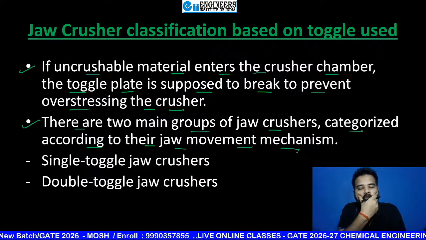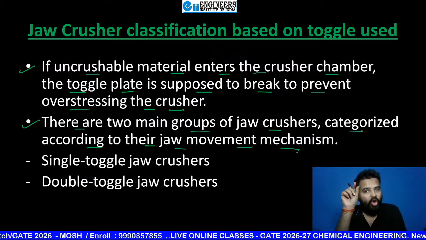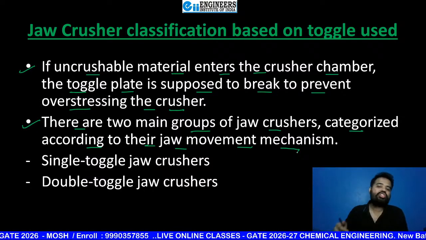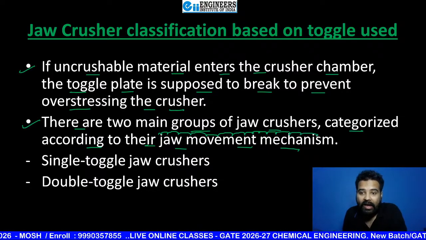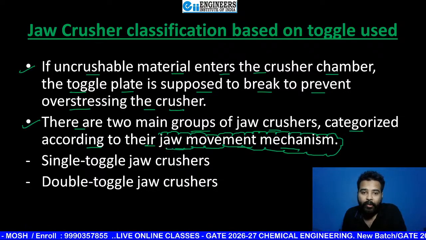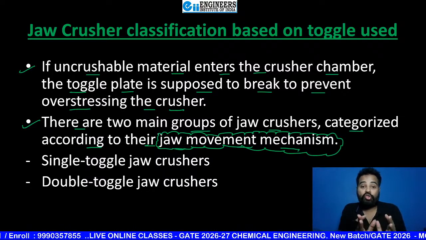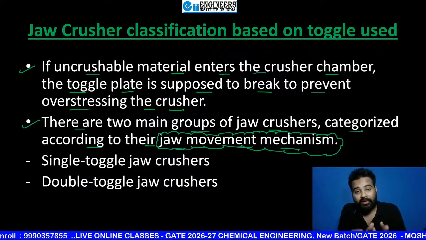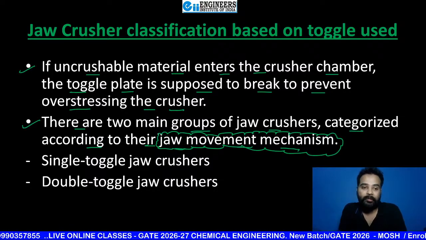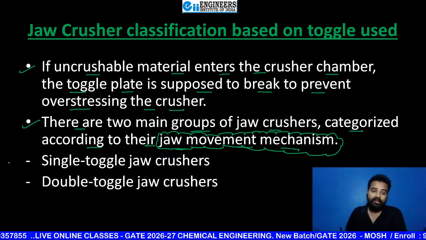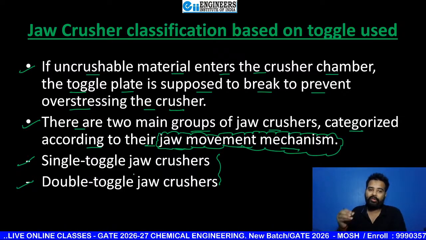Oh my god. That means when you are going to change number of toggles, it is going to change jaw movement. This line is very important, beta. This line is very important. Can be asked in GATE examination and interviews. So toggles are here responsible for jaw movement mechanism too. So after seeing these two, single toggle and double toggle.